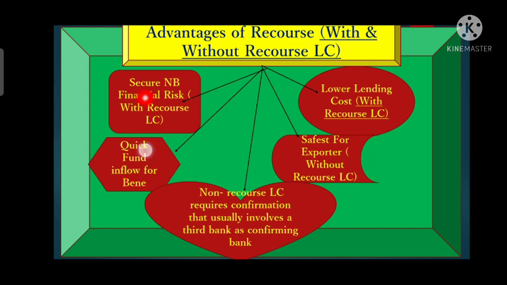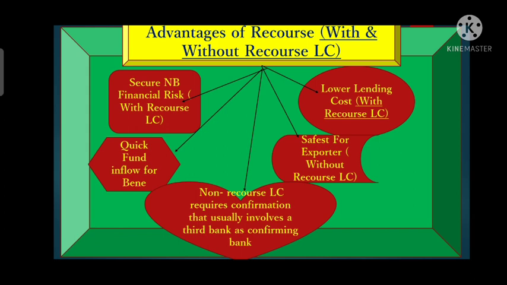Now we will discuss the second advantage, which is the quick fund inflow for the BENI. BENI here stands for beneficiary. Quick fund inflow means that whenever the exporter exports the goods and submits the shipping documents at the nominated bank counter, the nominated bank will verify those documents and will discount them. So the nominated bank will make the payment to the exporter and will forward those documents to the issuing bank.